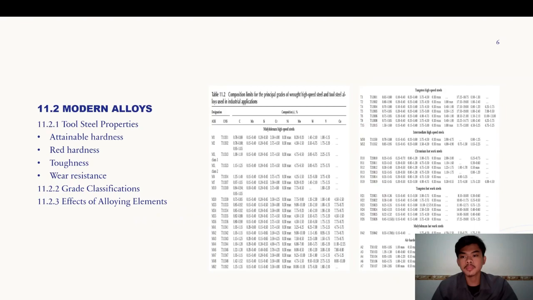11.2.1 Tool steel properties. Modern tool steels are characterized by an exceptional combination of attainable hardness, red hardness, toughness, and wear resistance. While each of these properties may be considered separately, it is the ability to selectively tailor and combine them that allows these grades of steels to excel in a wide variety of applications.